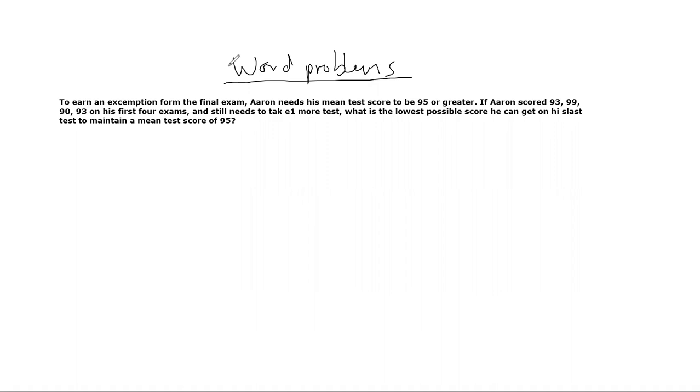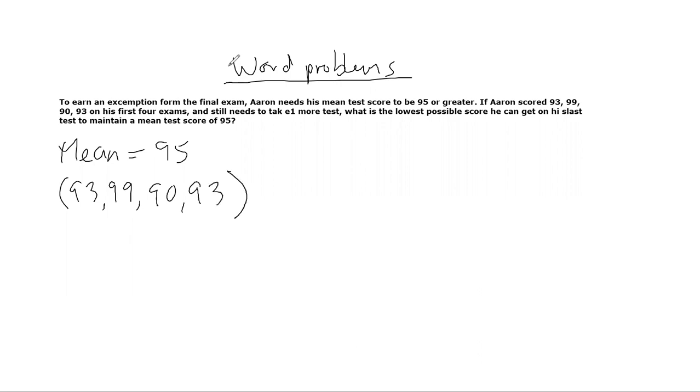So what he's saying is we want our mean to be 95. Because it turns out Aaron can skip his final exam. He doesn't have to take his final if his other test scores average 95 or greater, right? So far we have the data set. The data set is 93, because that was his first test. 99 was his second test. 90 was his third test, and 93 was the last test. This is his current data set, right?